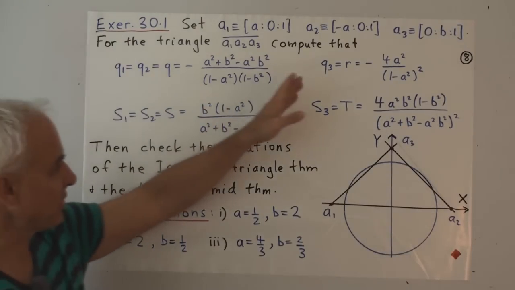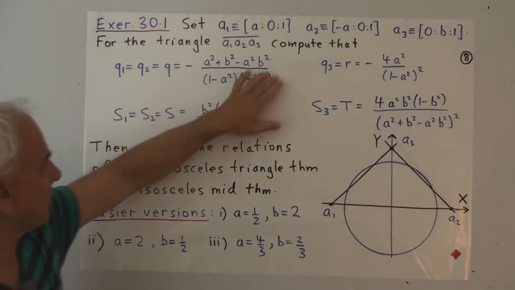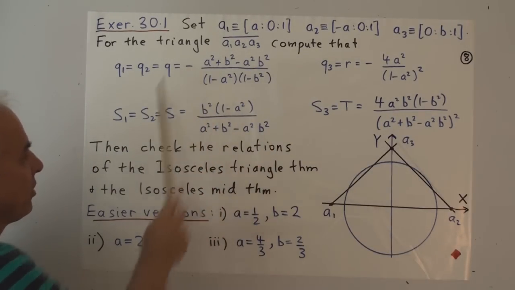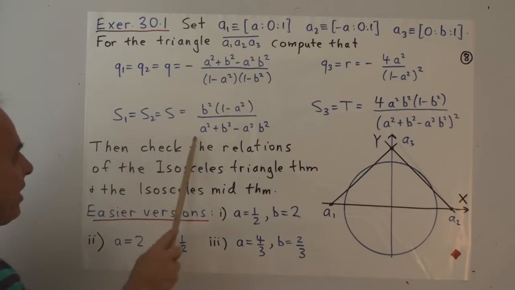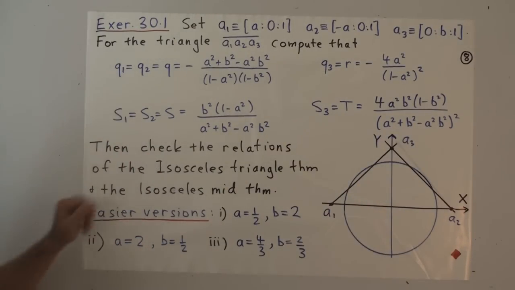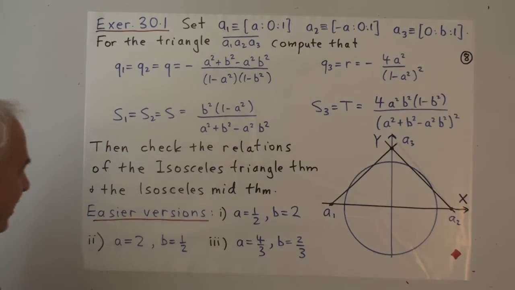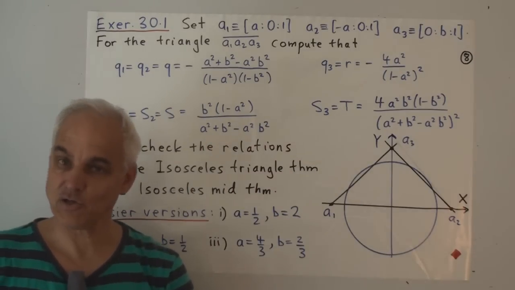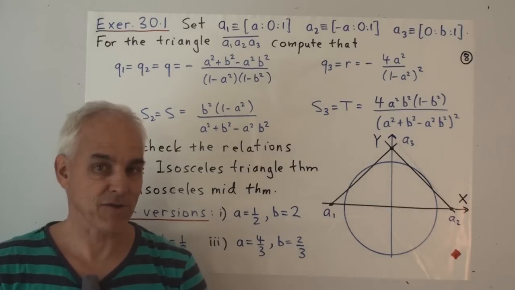And I've given you the answers here so you can see if you can work towards these answers. So Q1 equals Q2 is this expression with a minus sign. It's some rational function of A and B. There's Q3 or R. There's the common spread S, the third spread T. And from these you can then check the relations of the isosceles triangle theorem. So we can check that the isosceles triangle theorem really is true, and check the isosceles mid theorem is true. And some fairly sophisticated algebraic manipulations will have to be done. Great practice to hone your algebraic skills.